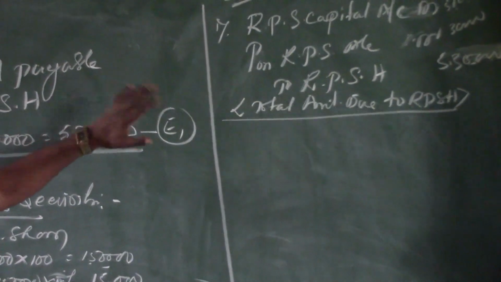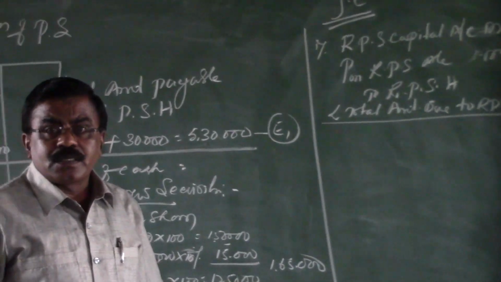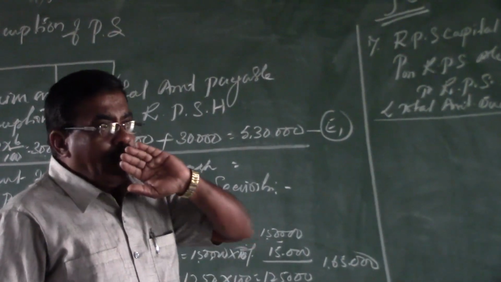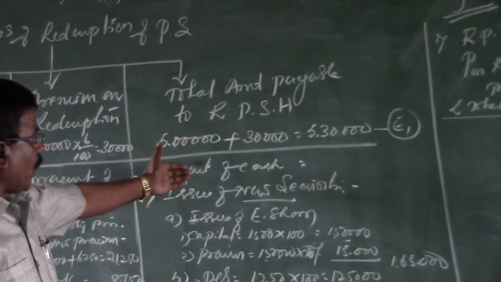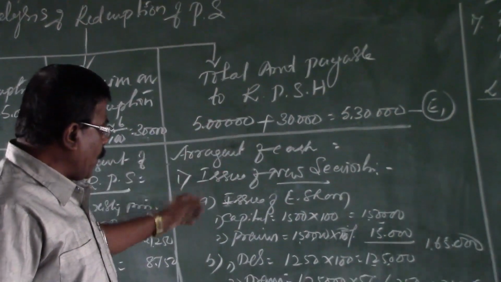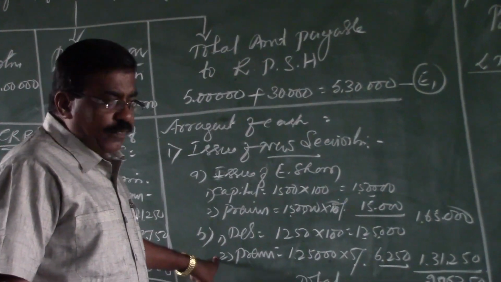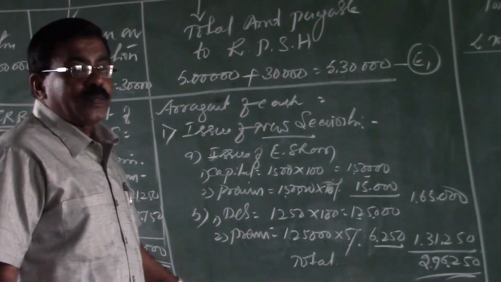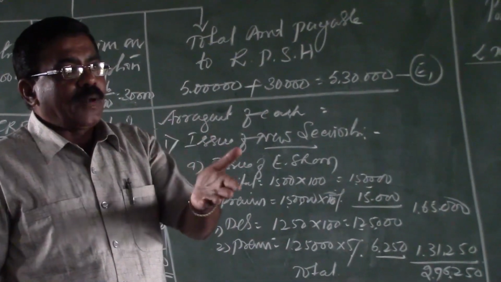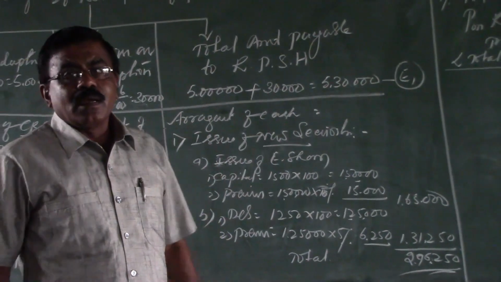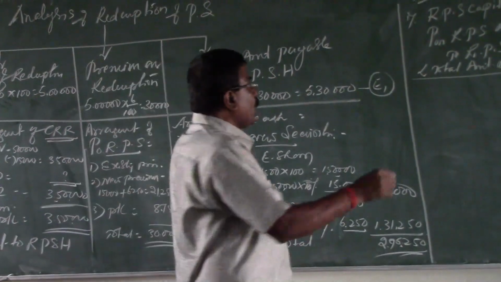After showing the amount due to the redeemable preference shareholders, we have to arrange sufficient amount. Just by looking at the statement here, the required amount is to be arranged by the company by way of issue of shares and debentures. The entry for the issue of shares and debentures is to be given as a combined entry. Application and allotment are not applicable here. Assuming that the shares are sold at once, we are going to give a combined entry.